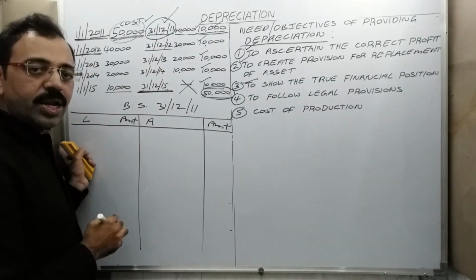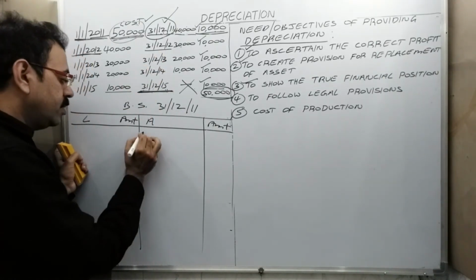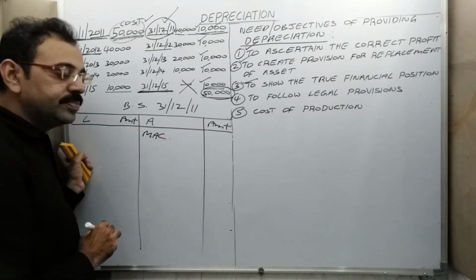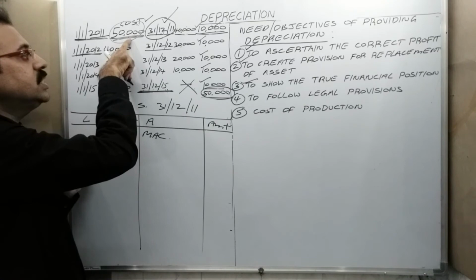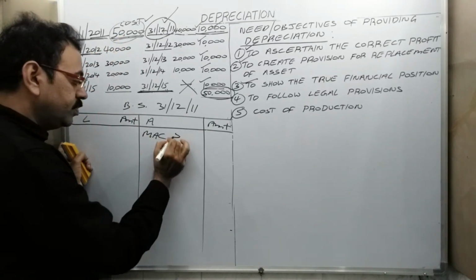Where do we show machinery value? On the asset side, no? Machinery. How are we supposed to show this? We purchase the asset for 50,000.